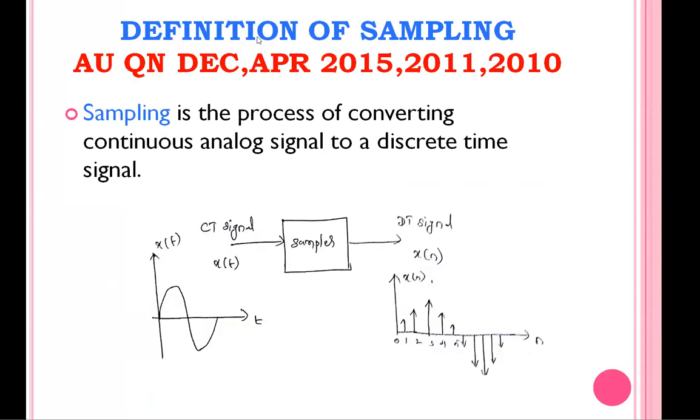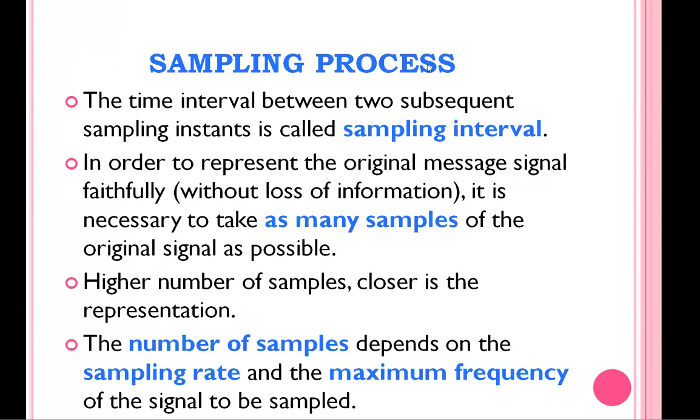Okay, so first we discussed the definition of sampling. Then the next thing is, what is the sampling process. In this, you should know some important technical terms. Sampling interval. So what is sampling interval? The time interval between two subsequent samples is called a sampling interval. So you see this graph.